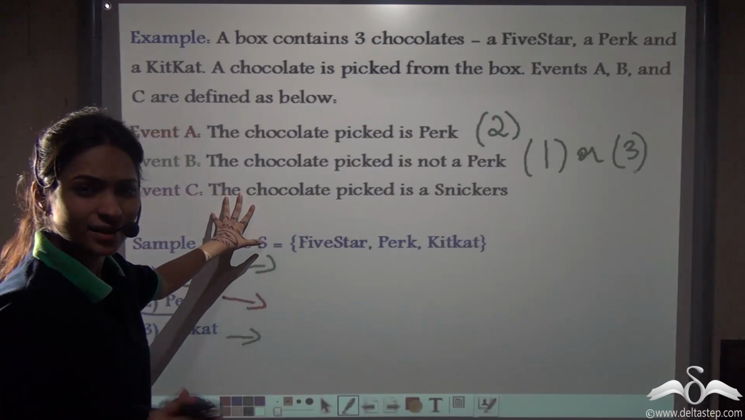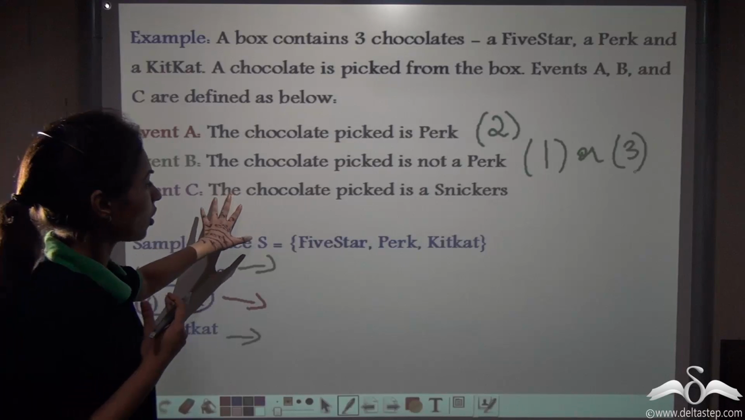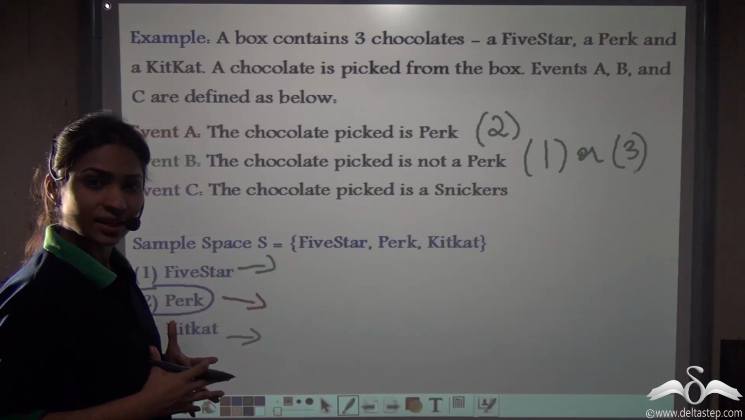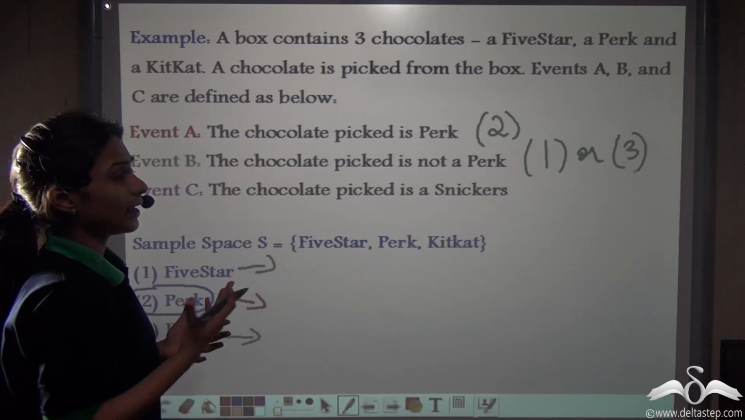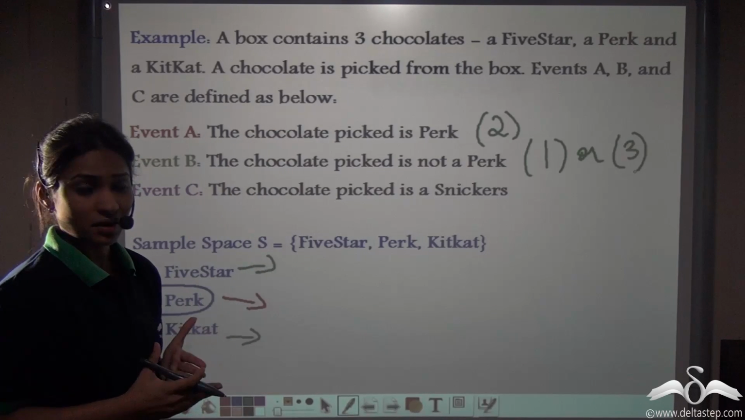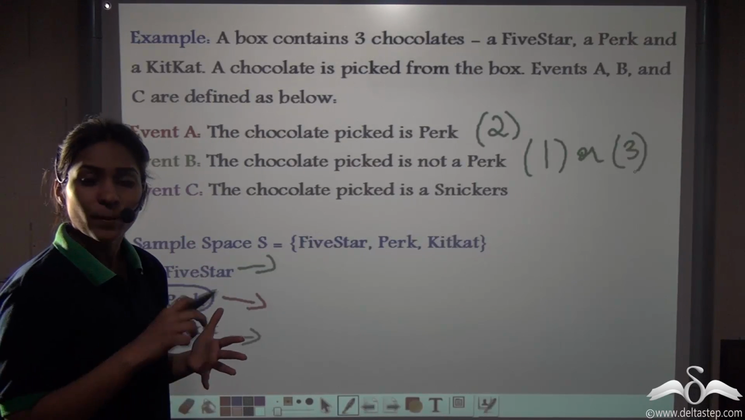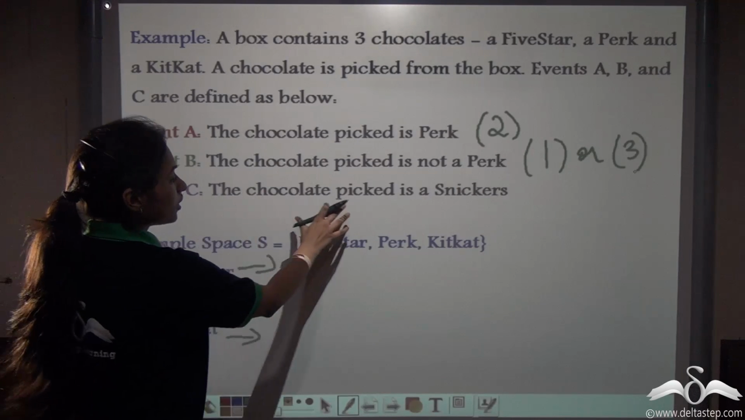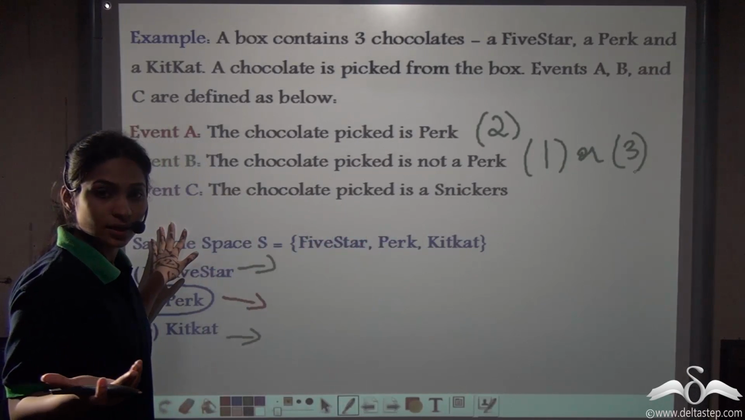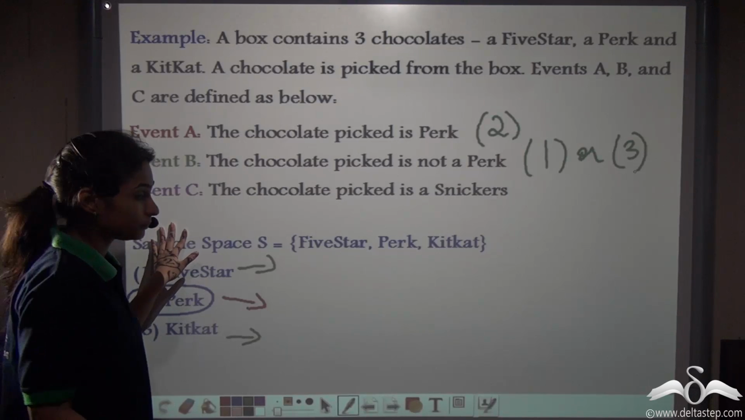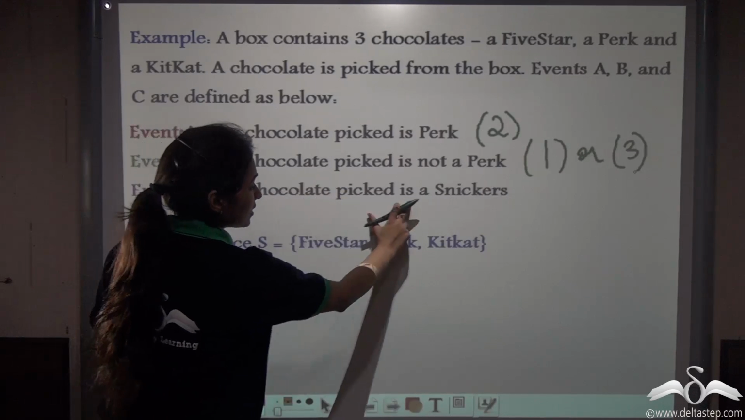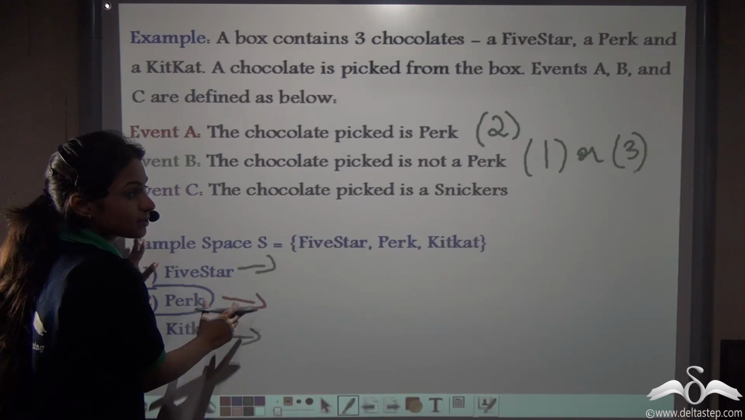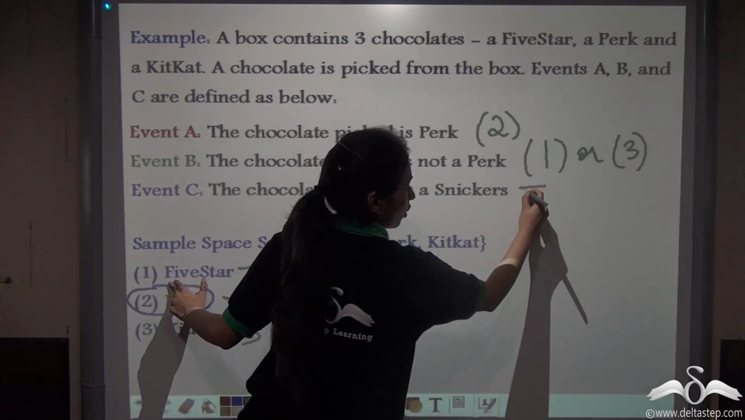Now the third event is a bit strange. The chocolate picked is a Snickers. Well, in our box, do we have Snickers? No, I can see in my box I had a 5-Star, a Perk and a Kit Kat. So picking out a Snickers is out of the question. The chocolate picked cannot be a Snickers. It is an impossible event. So for this event, no sample points in the sample space are useful to us. We do not have anything here.